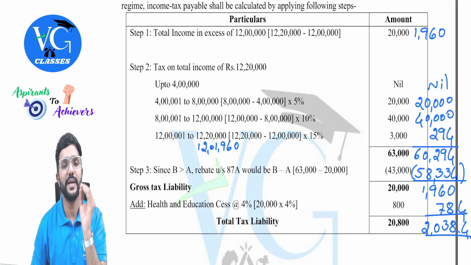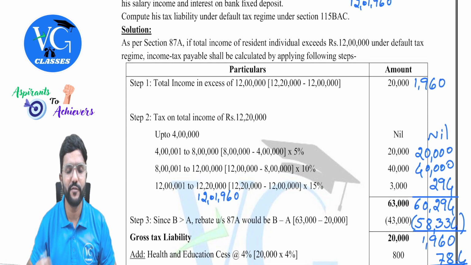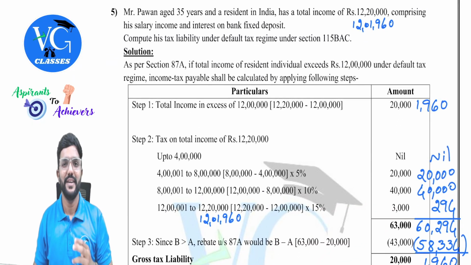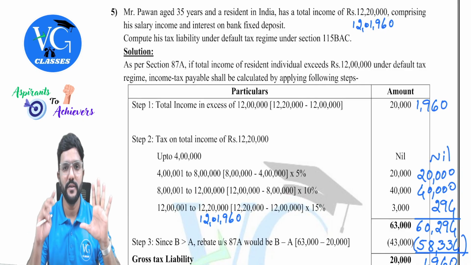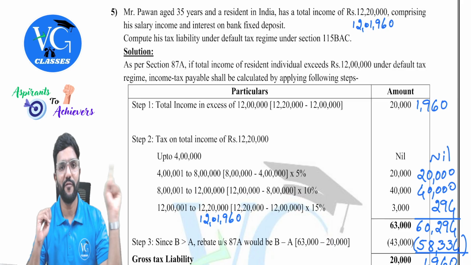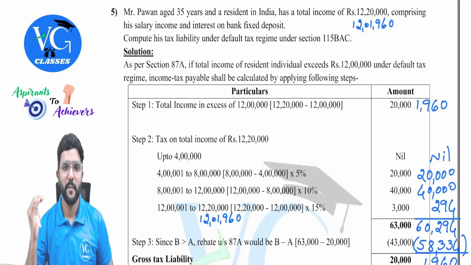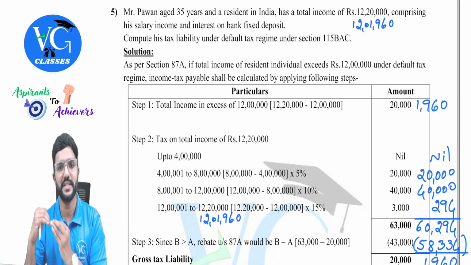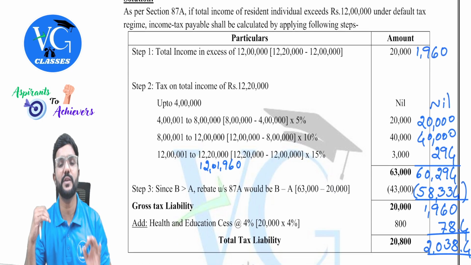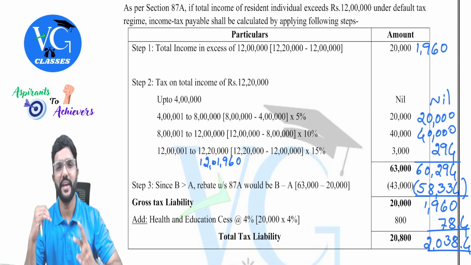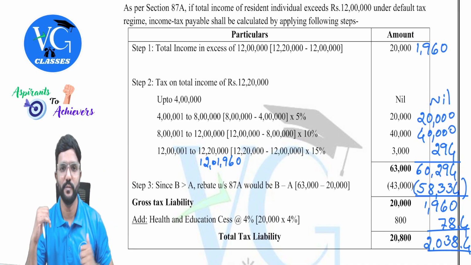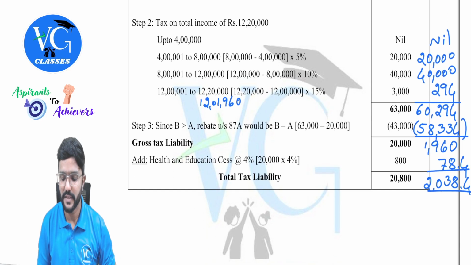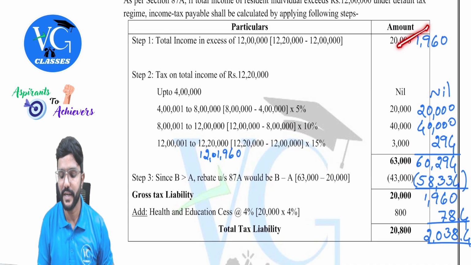No, sir. Why? Because if Roshan's total income was exactly 12 lakh, his tax liability would have been 60,000. It is fully available as rebate. So the final tax he is supposed to pay is nil. Whereas here, just because his total income has crossed 12 lakh, only by 1,960, his tax liability is going to 60,294. So is it fair if I ask Roshan to pay so much? No. So that is why they are giving a rebate of how much, sir? The difference between 60,294 and 1,960.